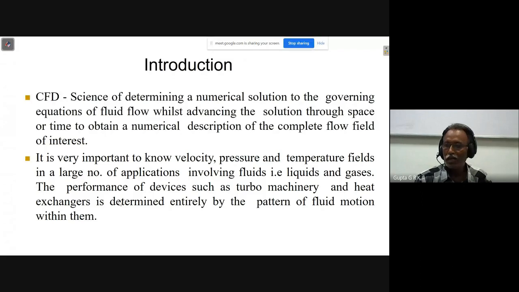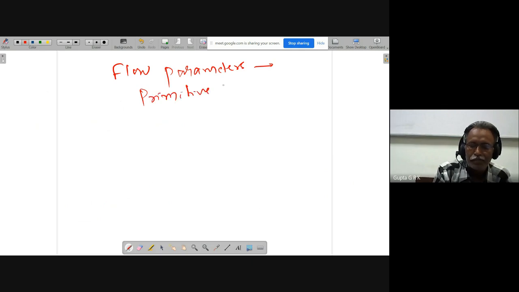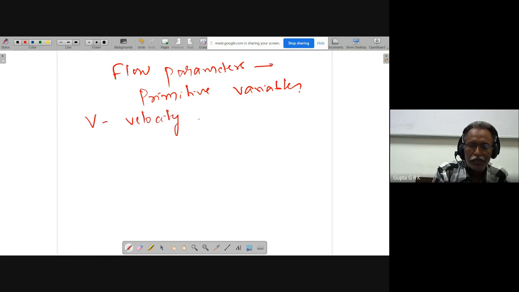Basically the flow parameters, we also call them primitive variables. So what are the flow parameters? Velocity, based on whether it is one-dimensional, two-dimensional, or three-dimensional.